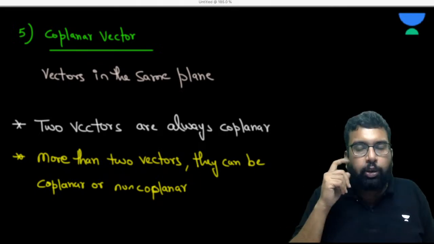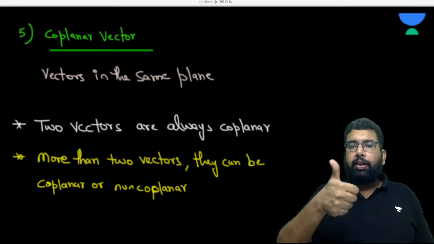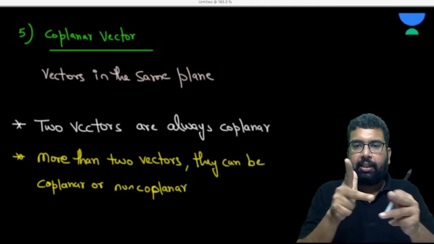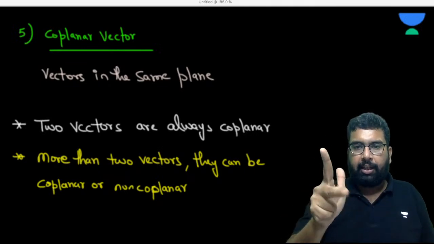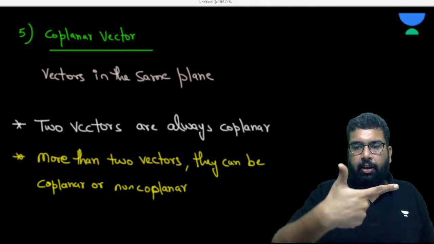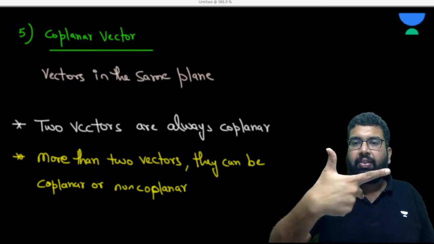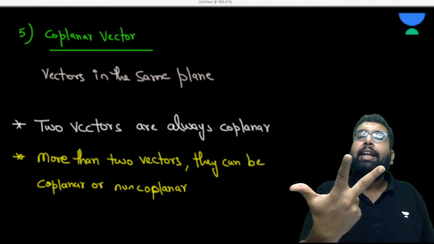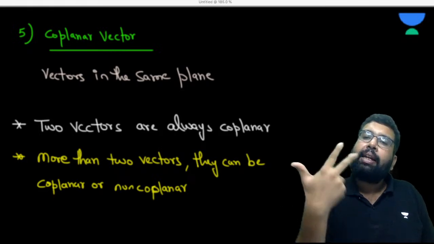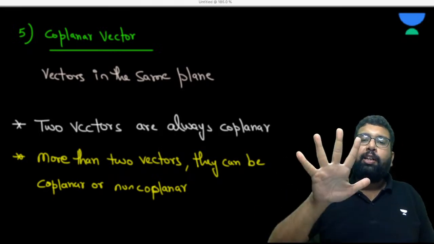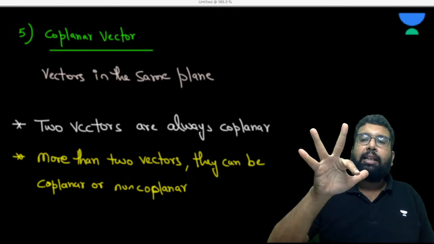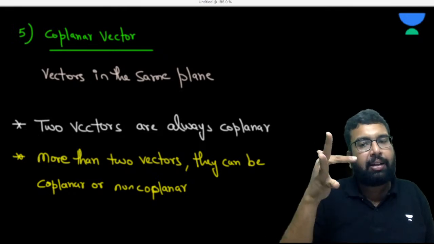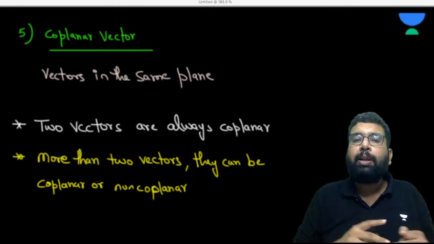Now please think in this way. If we have a vector here, a vector like this, and a vector like this, see this middle finger, these three fingers represent three axes. If these three vectors are there, are they in the same plane? No, sir, they are not in the same plane. But can they be in the same plane? Yes, sir, they can be in the same plane too. Two fingers like this, so these vectors can be in different planes also, or in the same plane also.